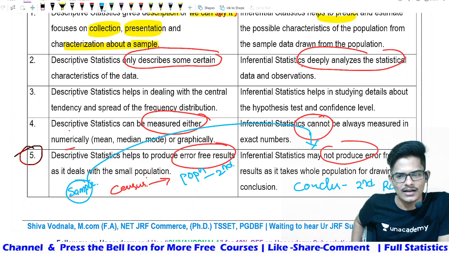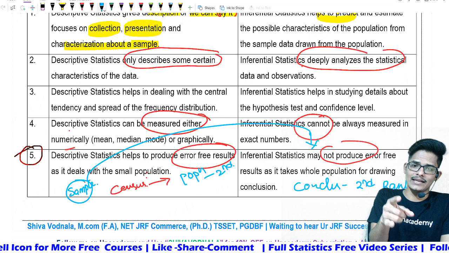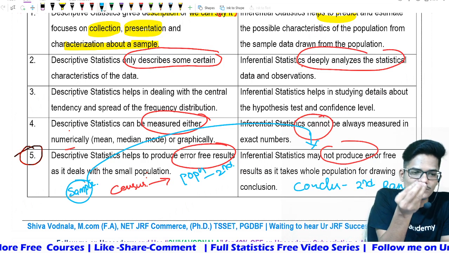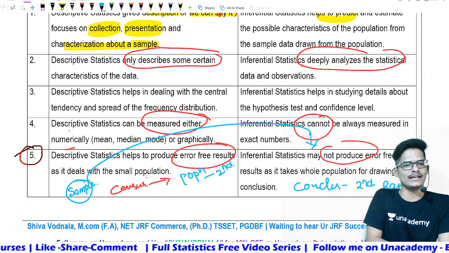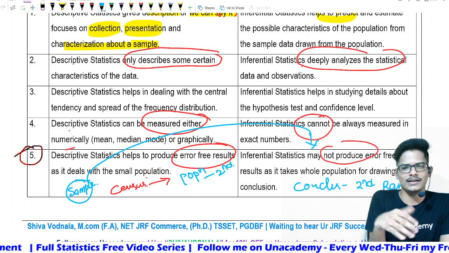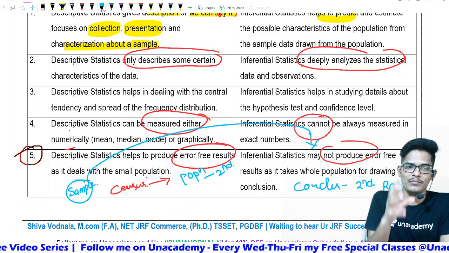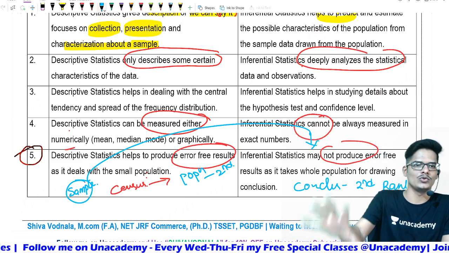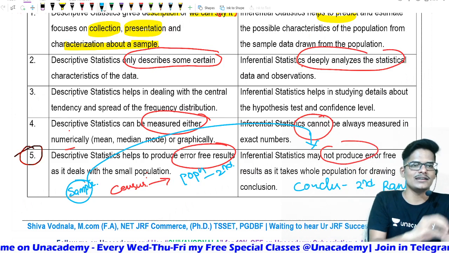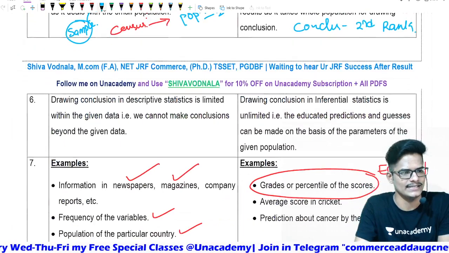This rank has been assigned. How do you assign it? Whether you are thinking about the whole population or only that sample, it is world second. Not with respect to only that sample, India is world second from the point of view of the population. Based on that sample, you estimated about the whole population. That is what we call inferential statistics.